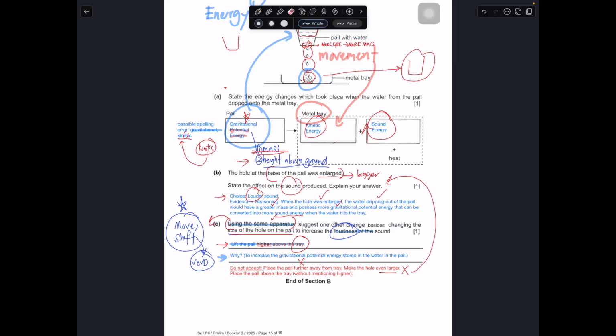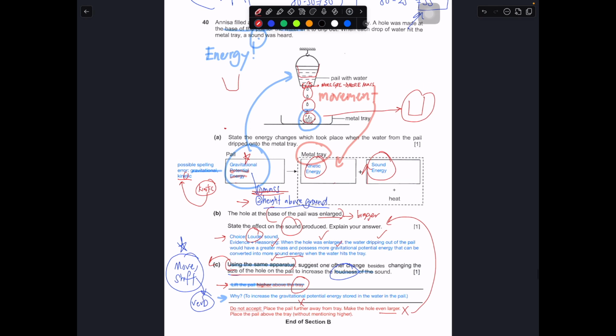So what is the last one? Place the pail above the tray, but you never mention the height. If you take a look at this one, the pail is already above the tray. So if you never mention the word higher, it will not be able to say that it will have more GPE. So that's why this answer cannot be accepted, because the pail is already above. So you must really mention the word higher. The comparative adjective must be stated in your answer: higher.